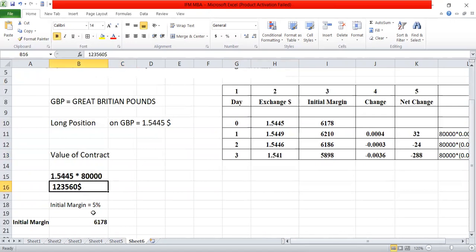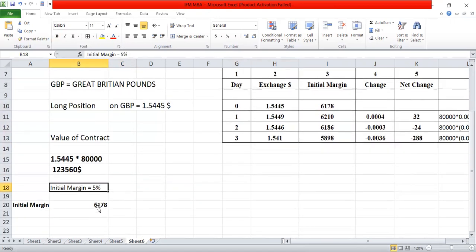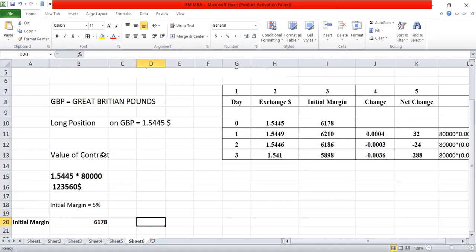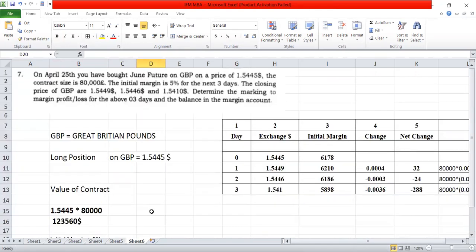And they also said the initial margin is 5%. So you just substitute this, very simple: $1,23,560 into 5%. So 5% on the contract gives 6,178, which is the margin for that contract. So we have done this for the first starting value, but now we have to see what will be the margin for these three values.